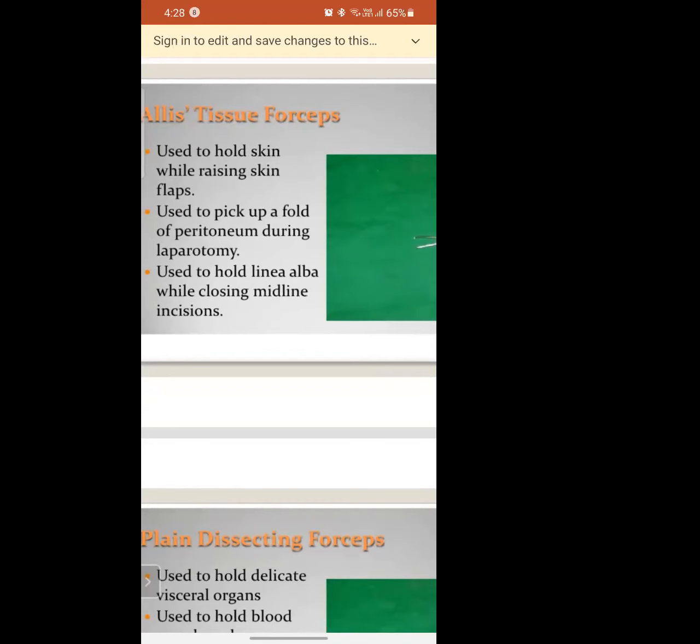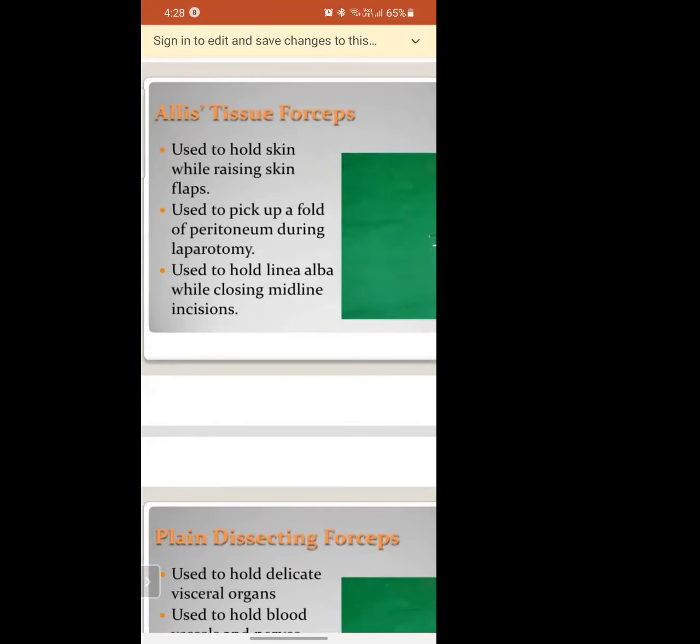What do you mean by peritoneum? It is one of the layers of the abdomen. So to hold that, the first thing to hold the skin, we use this Allis forceps. When there is overlapping, when there are many layers of skin, to hold those layers we use this Allis tissue forceps. Is that clear?